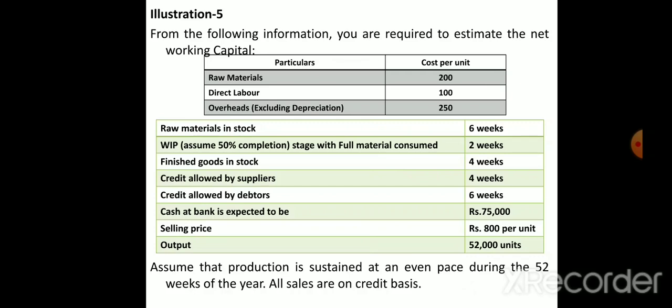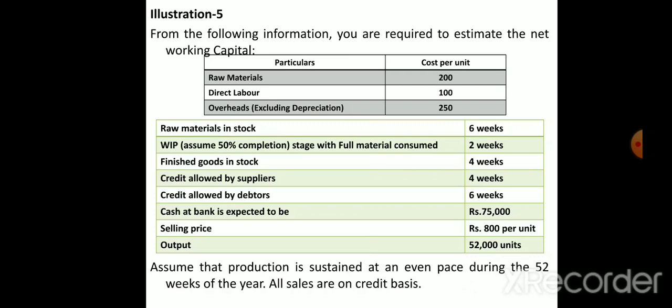From the following information, you are required to estimate net working capital. Raw material, labor, overheads they have given, excluding depreciation. If it is including depreciation, we have to minus depreciation in the overhead. So excluding, so already they have given, so no need to include again. So raw material in stock is 6 weeks. So raw material stage, current assets, 6 weeks they have given.